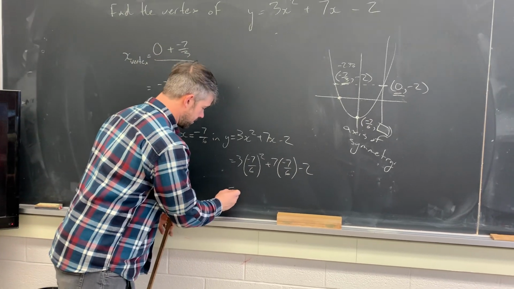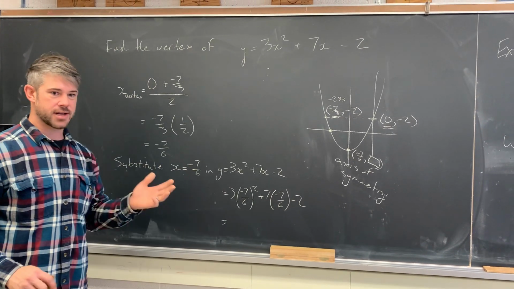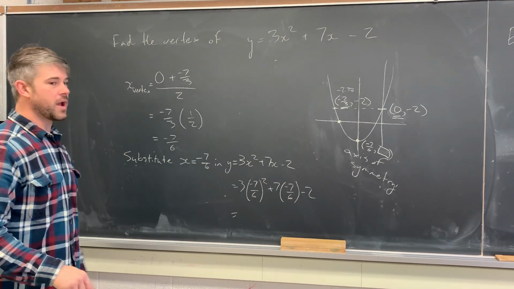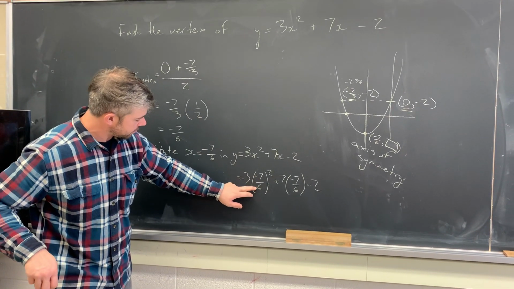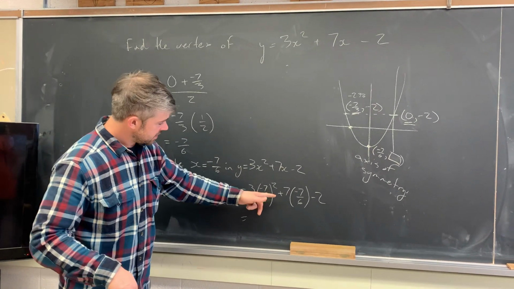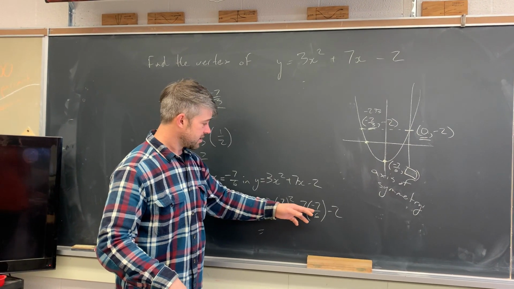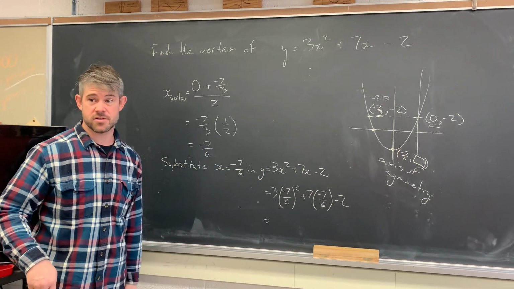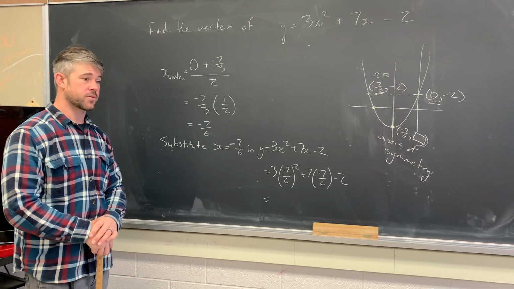Now I have to do some calculating here. So I would get on my calculator and type this out. Unfortunately, I don't have a calculator here with me right now. So I'll wait a second for someone from my class to do this, but I'll just probably approximate it in my head here. So this is 49 over 36, so 49 over 12. So that's like 4-ish. And this is 49 over 6, which is like negative 8-ish. So that's like negative 10-ish. So it'll be around negative 6-ish will be the answer, is what I would presume. Now we just have to wait until someone types it in.